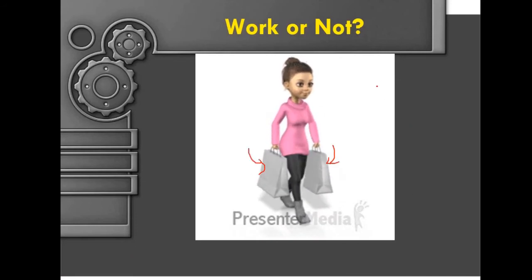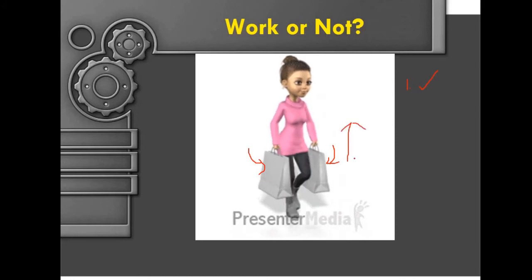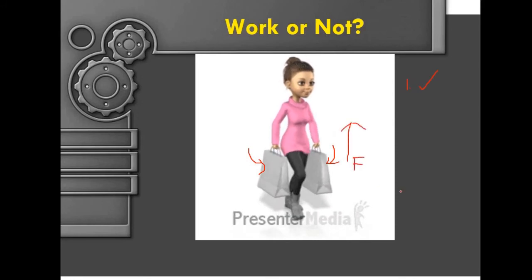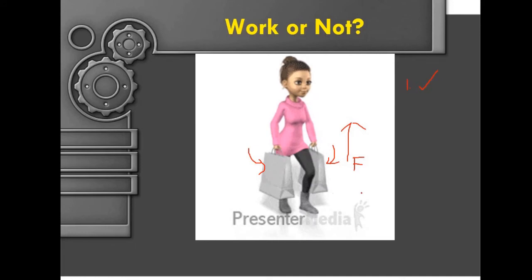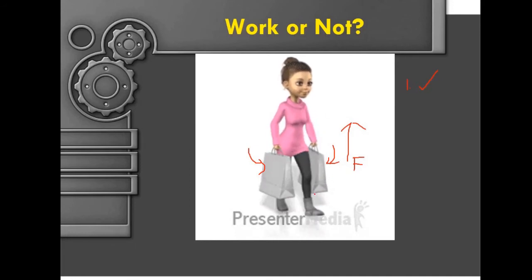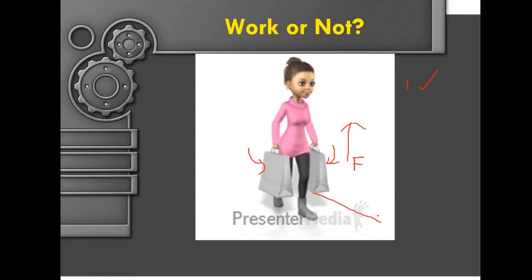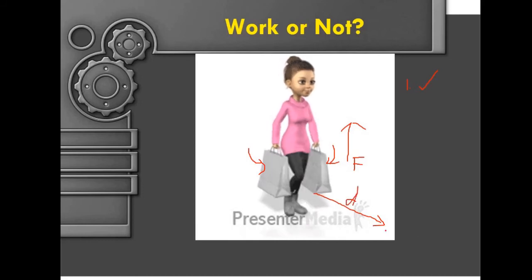First condition, is this woman exerting a force on these two bags? Yes. And in what direction? That would be upward. Condition number two, do these two bags move a certain distance? Yes. It has a displacement going in this direction.